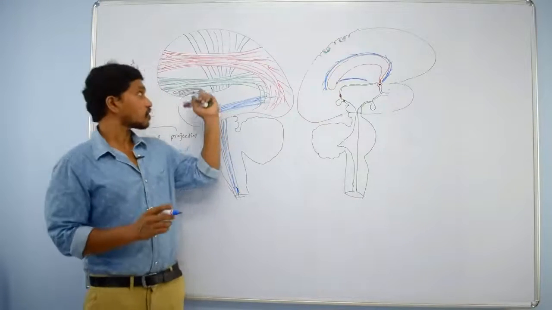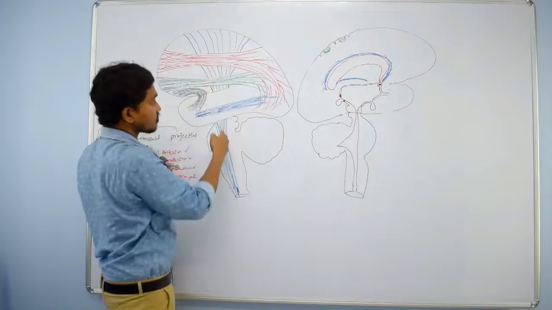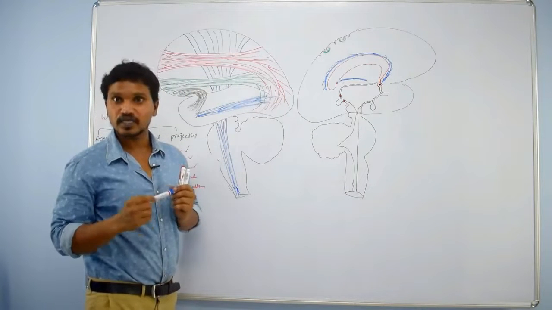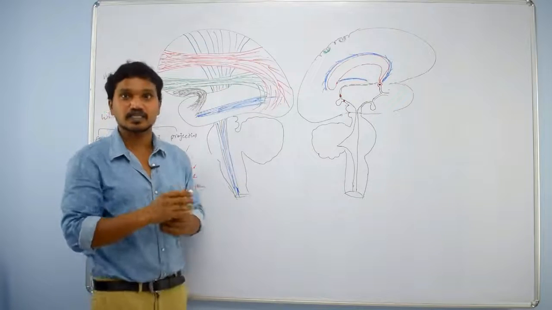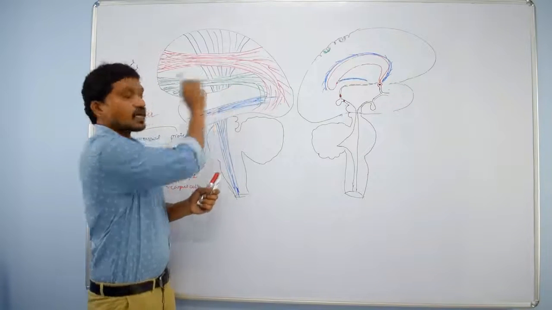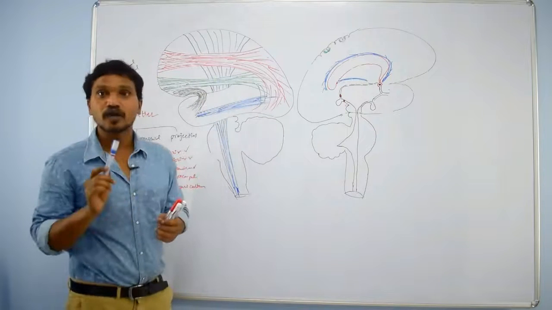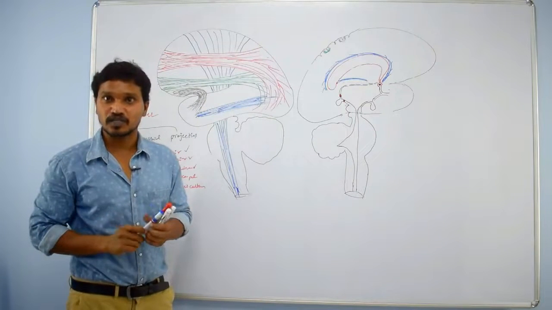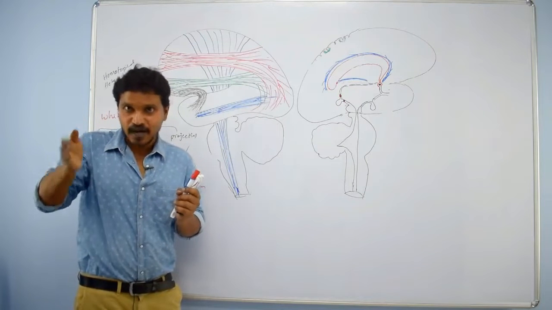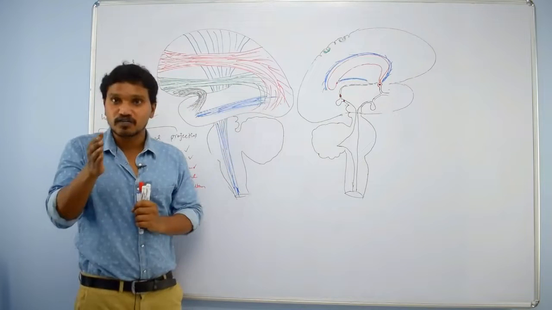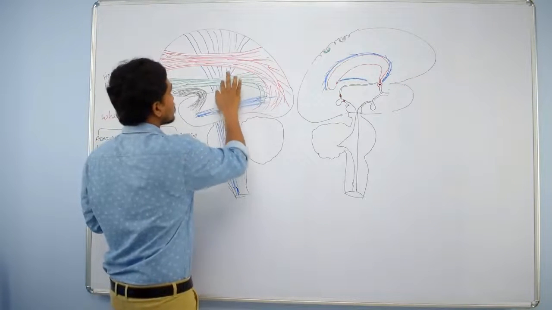Here I wanted to highlight one thing. See, what are these fibers? Corona radiata fibers, that means internal capsule fibers. These internal capsule fibers are present in between the superior longitudinal fasciculus and what is this? The fronto-occipital fasciculus. That means the superior longitudinal fasciculus is present laterally and the fronto-occipital fasciculus is present medially. So how should I draw a diagram here?